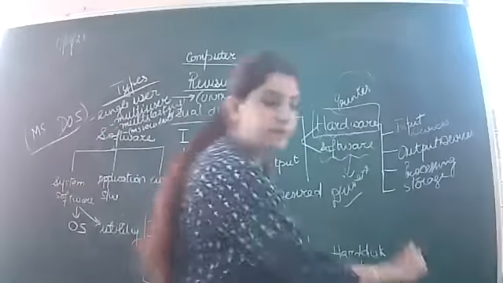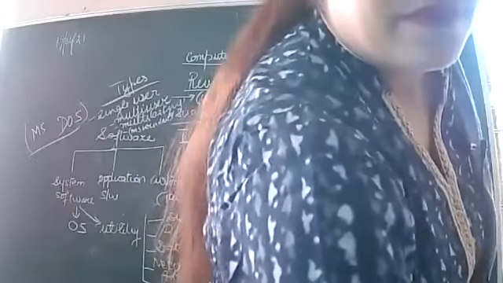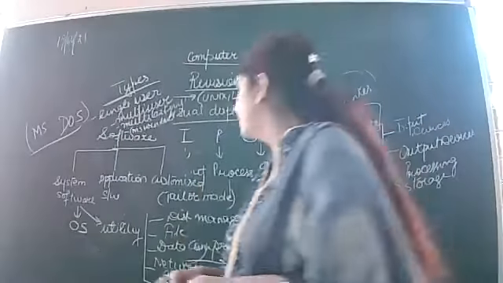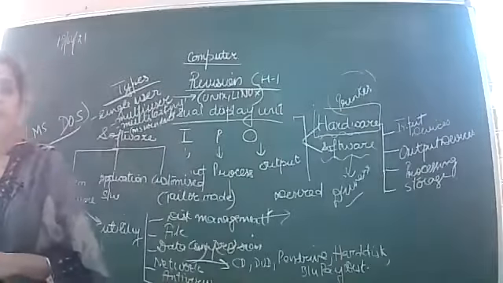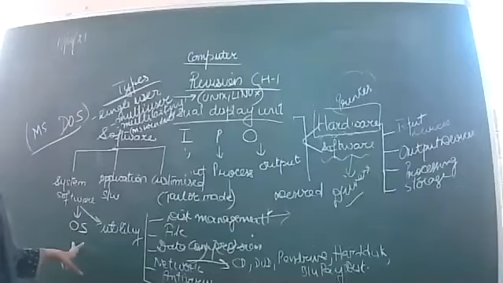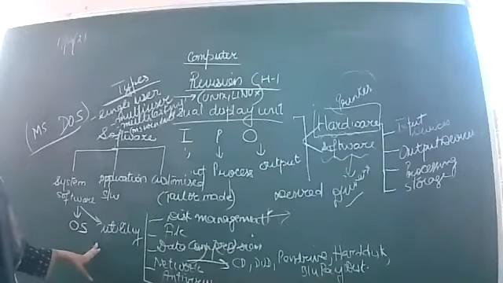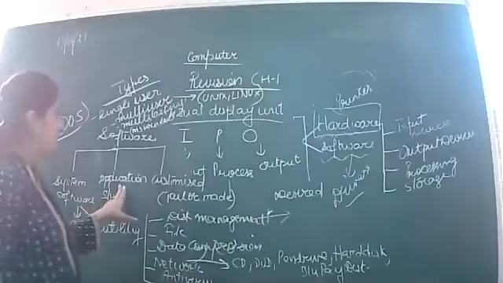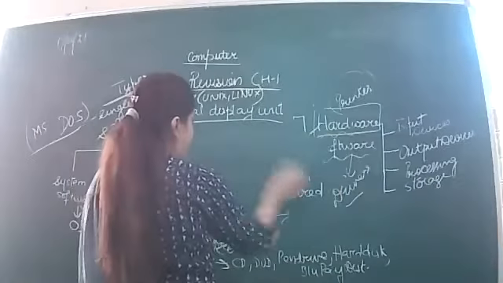Right? So next is, so this we studied बच्चे for the system software. Under system software, two categories are there: operating system and the utility. Right? Next now comes the application softwares.